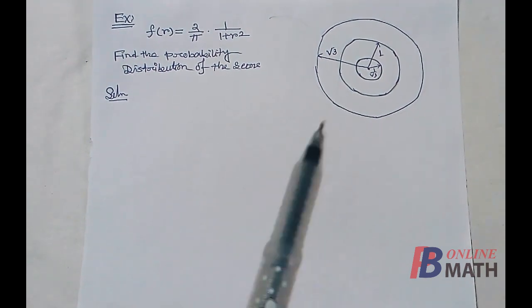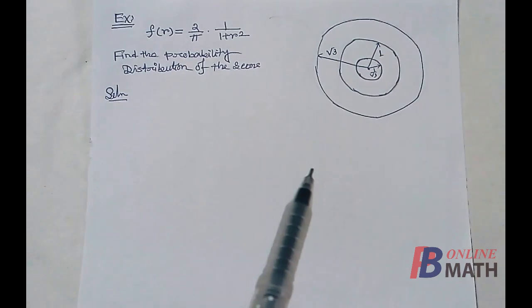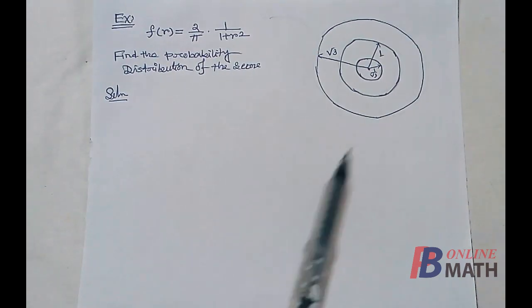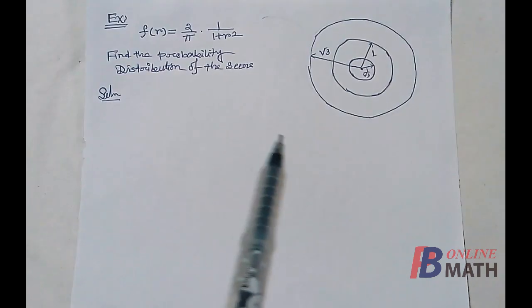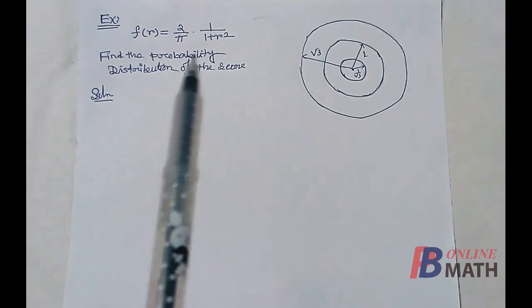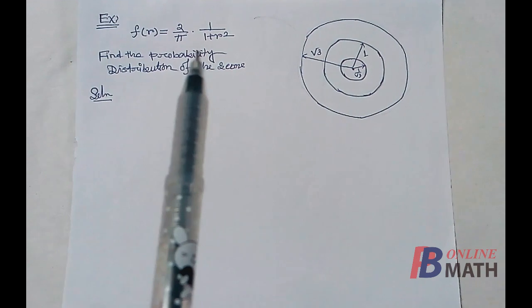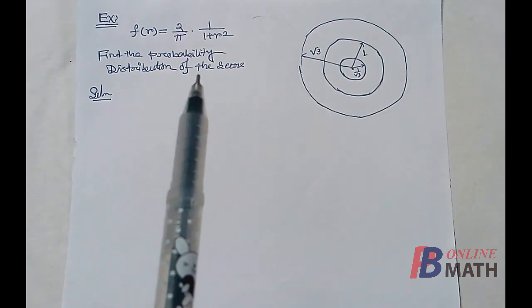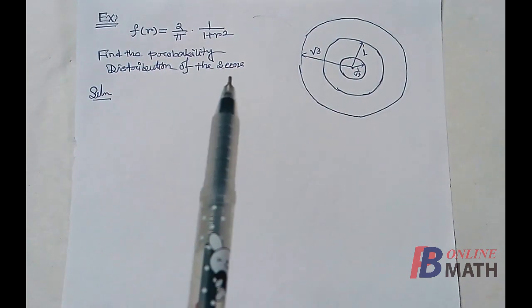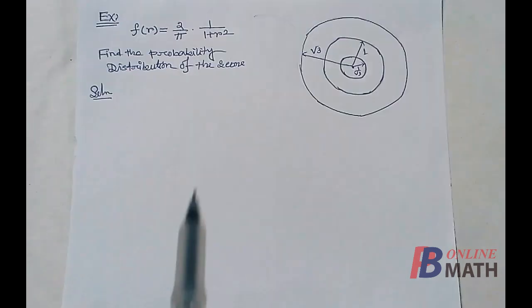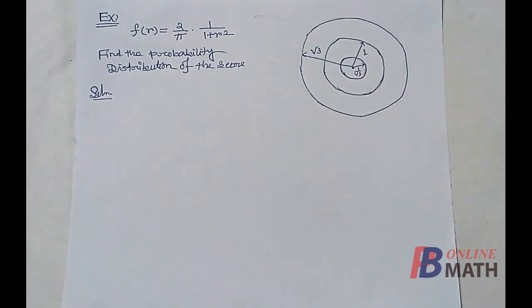I have selected this problem because this is a special type of problem where we have both continuous distribution and discrete distribution. Here we find that this is a PDF, so we have a continuous distribution. Then we have to find the probability distribution of the score, that will be a discrete distribution. So we start the solution here.